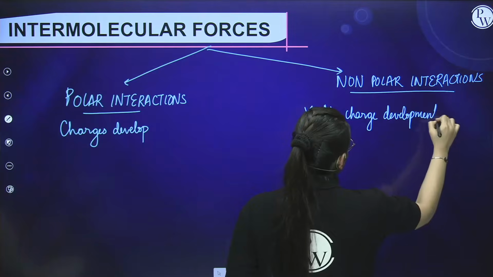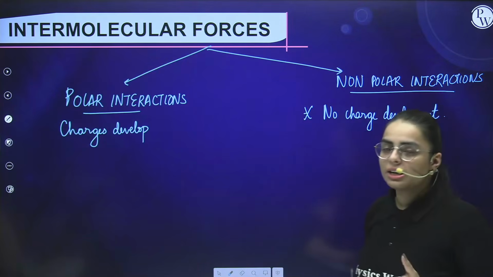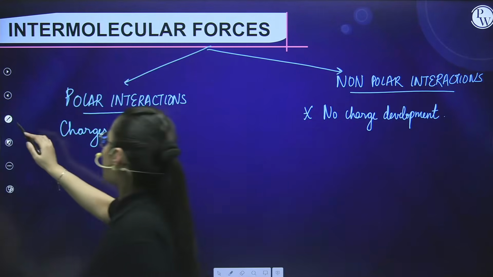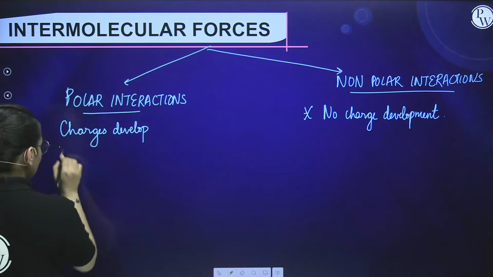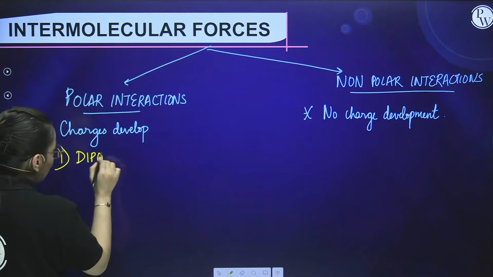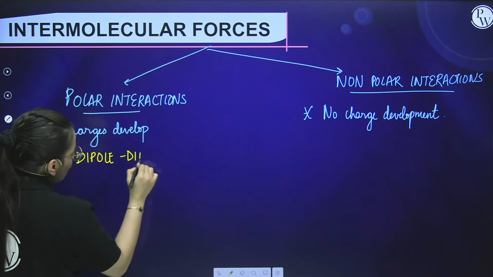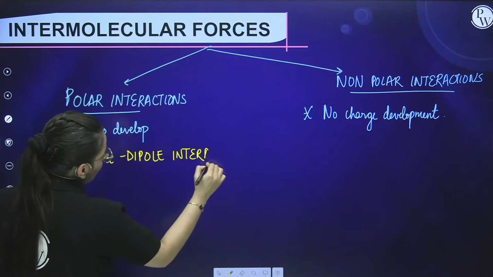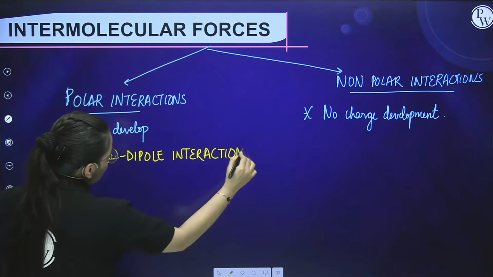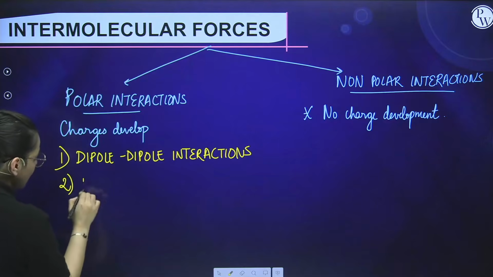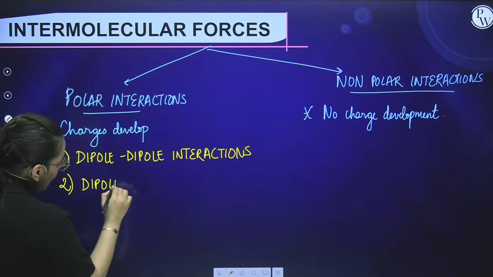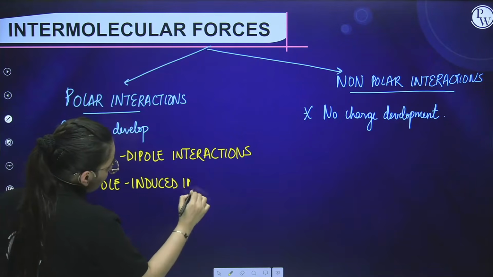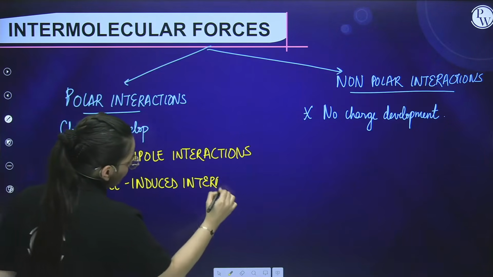Now, polar interactions are further classified into three categories. Number first is dipole-dipole interactions. The next one, students, is dipole-induced dipole interactions.